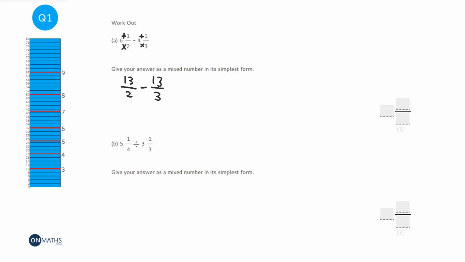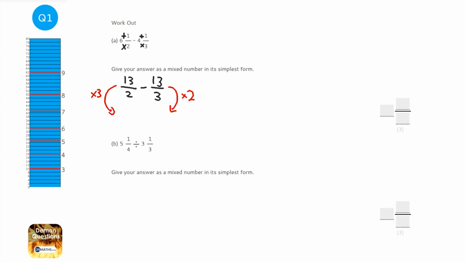Now, when the denominators are different, when we add or subtract, we've got to get the denominators the same. So I look at this fraction here, and what am I going to times top and bottom by to get it the same as this one? We're looking at the bottoms. We've got 2 and a 3, so we've got to find the first number in the 2 and the 3 times table, which is going to be 6. So we're going to times top and bottom here by 3 to get that 2 to a 6. We're going to times top and bottom here by 2 to get that bottom to a 6.